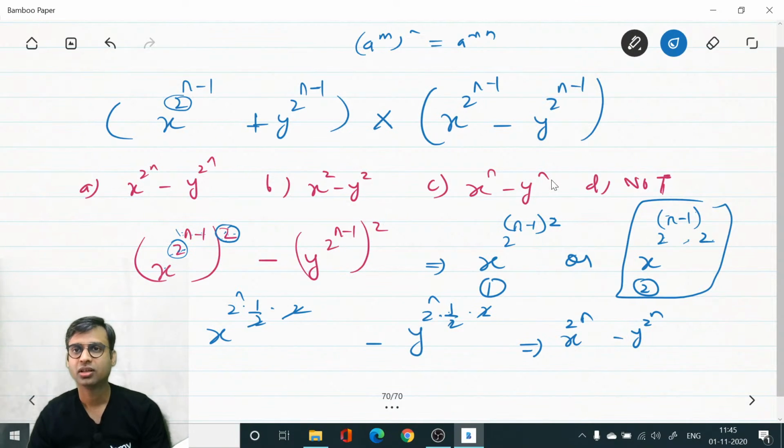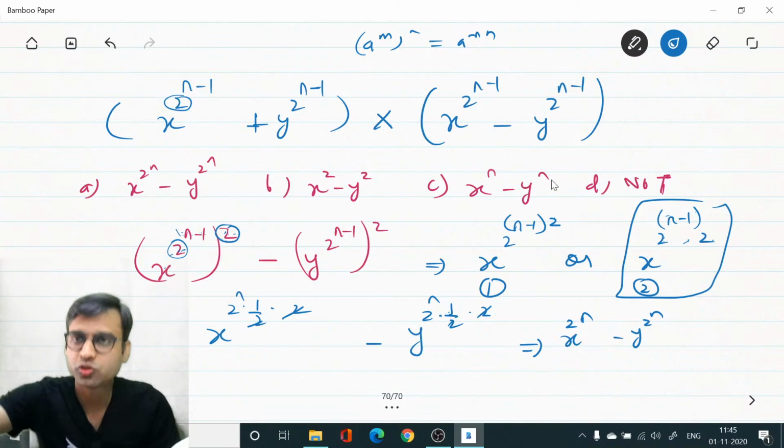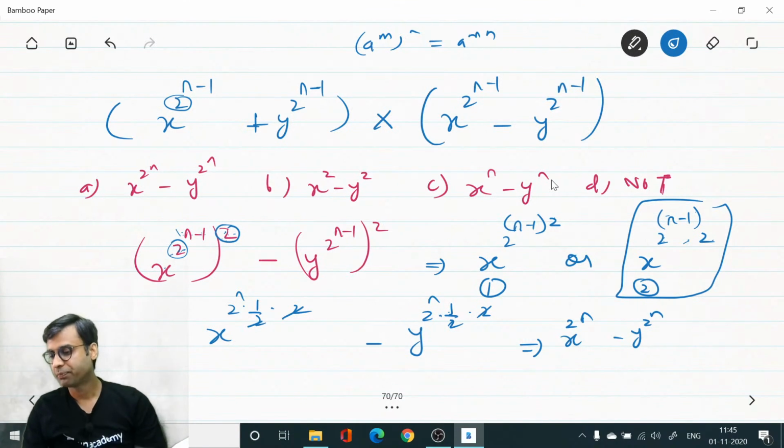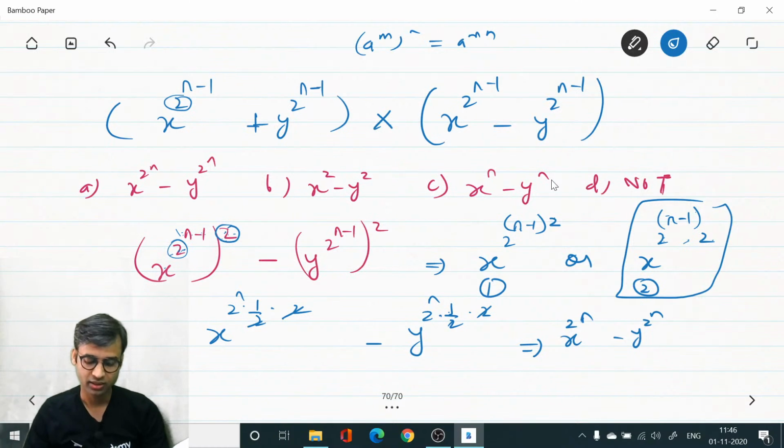Yes, Ayush. Your answer was right. Correct. Very good. This is the confusing part where students used to make mistakes. So please be aware that you have to choose the correct option. So x power 2 power n minus y power 2 power n was the correct answer.